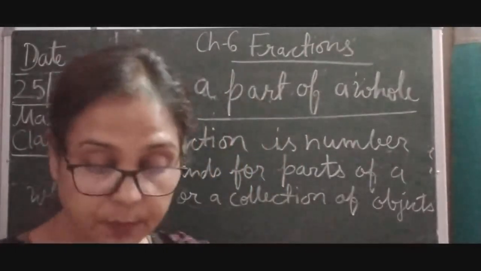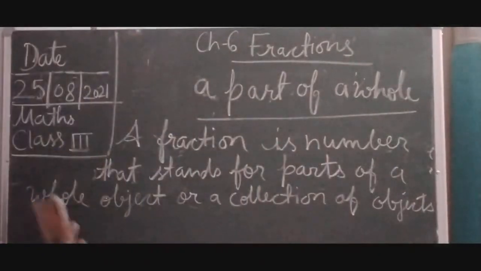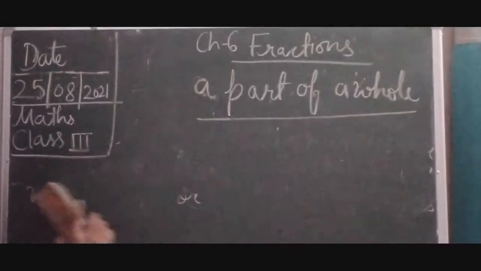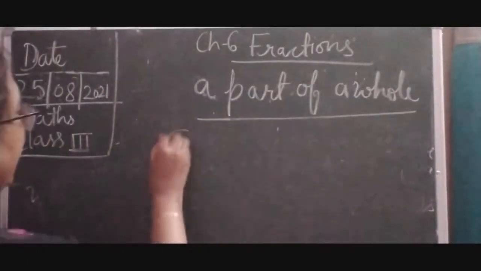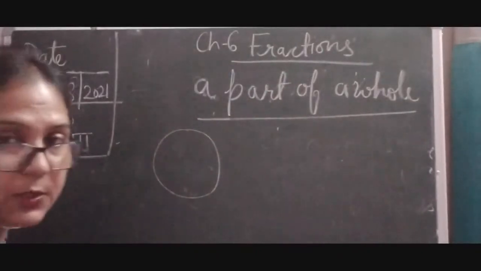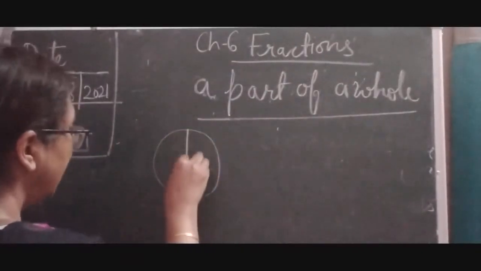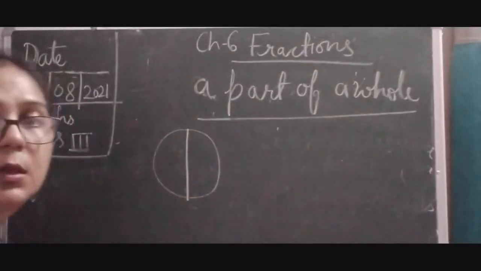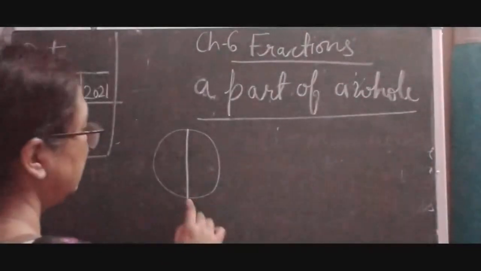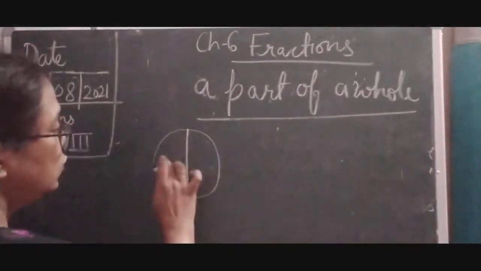Suppose if you will distribute one pizza, it is a very common example. So if you are having a pizza and you want to distribute this pizza into 2 parts because your brother wants this pizza, that is why you have distributed this whole pizza into 2 parts.